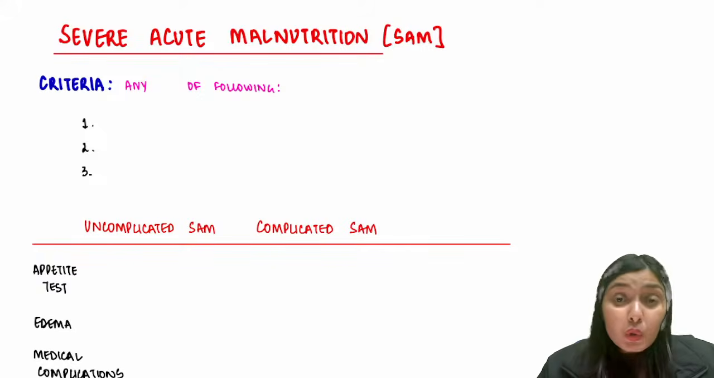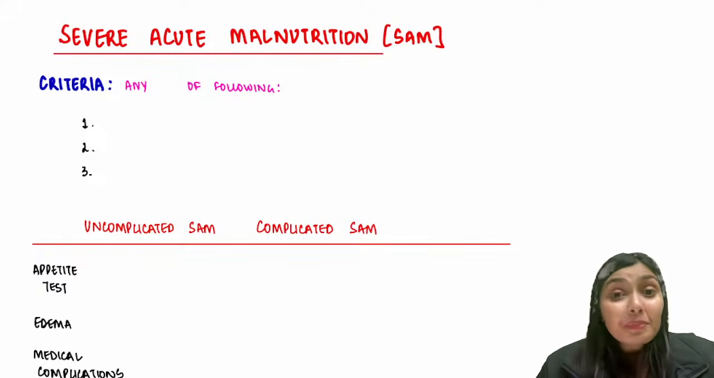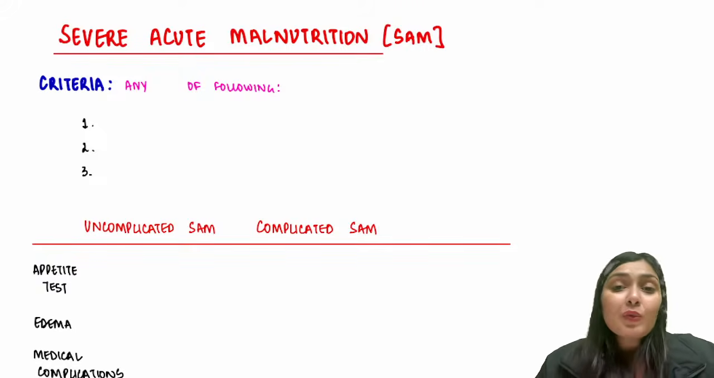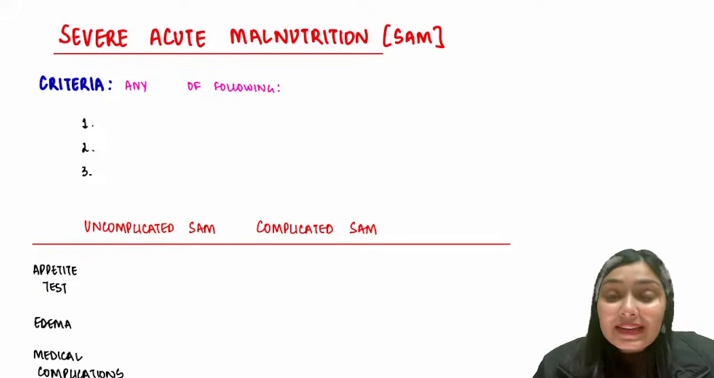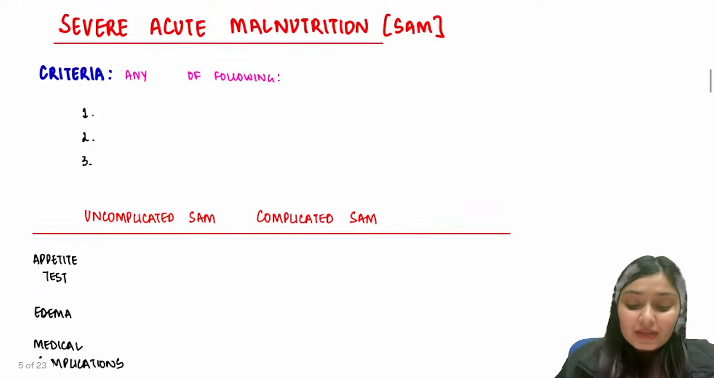So SAM is such a topic that is a hot favorite of examiners. You can get short notes on SAM, long questions on SAM, management of individual complications in SAM. So without further ado, let's begin with this topic, that is SAM, Severe Acute Malnutrition. The first question the examiner is going to ask: define SAM. What is the definition of SAM?